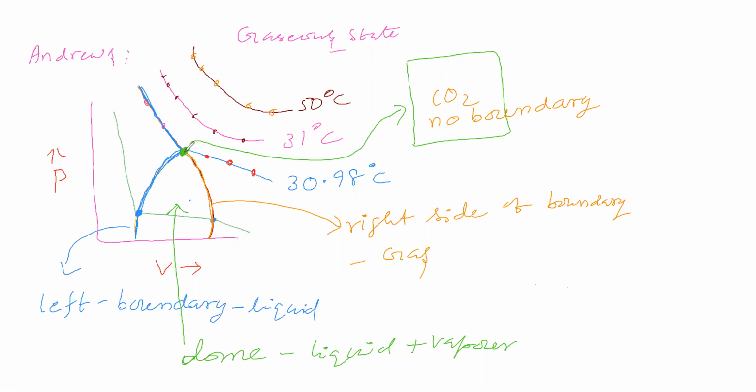What shall we say? Now, we have seen the physical state of carbon dioxide in different places. At this point, carbon dioxide is there in the vessel, but there is no boundary line. There is no boundary line, so whether it is liquid, gas or vapor, we are unable to say, isn't it?